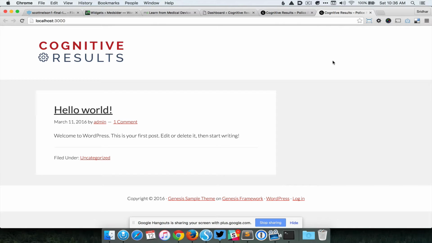Okay. So the next thing we're going to do is copy the text that appears on the right side of your header and put it in a text widget inside the header right widget area.